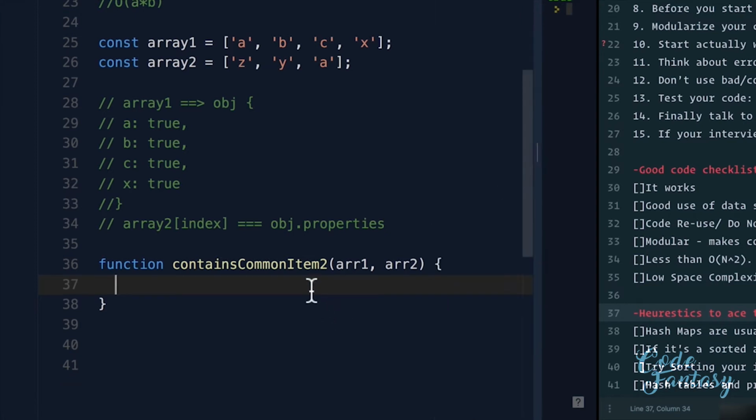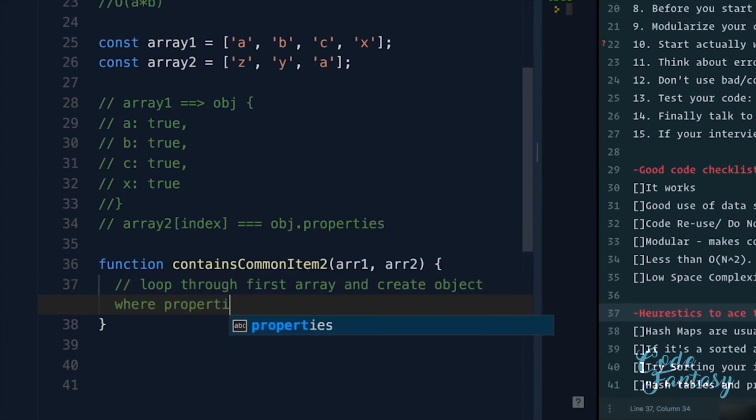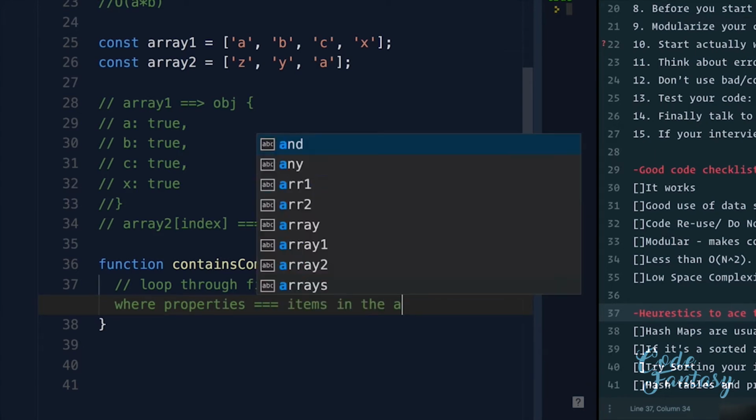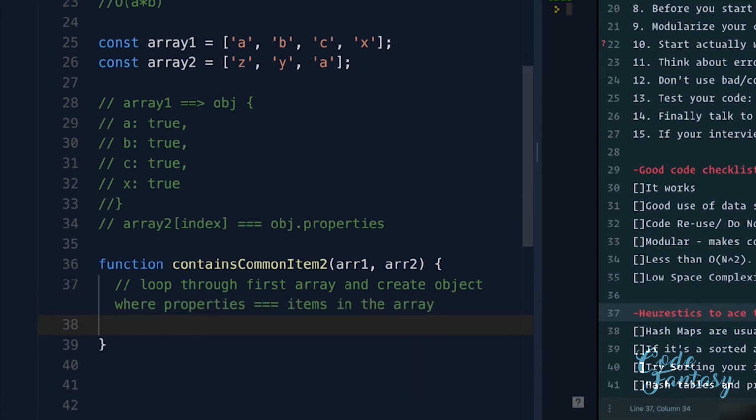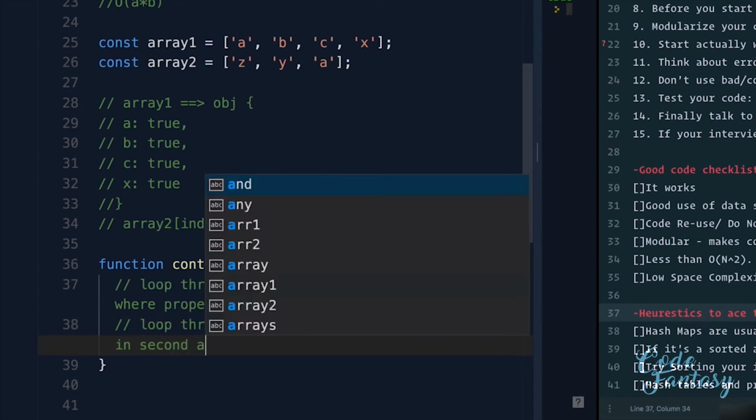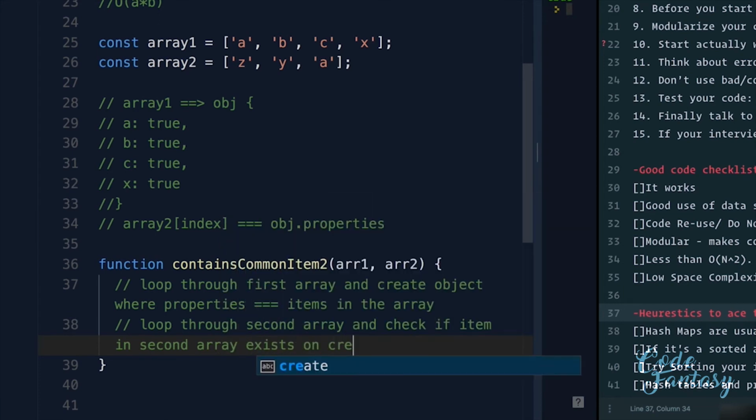There you go. This function is going to say, first, I want you to loop through first array and create object where properties equal items in the array. And then the second thing will be to loop through second array and check if item in second array exists on created object.